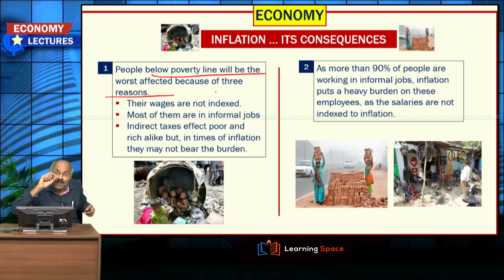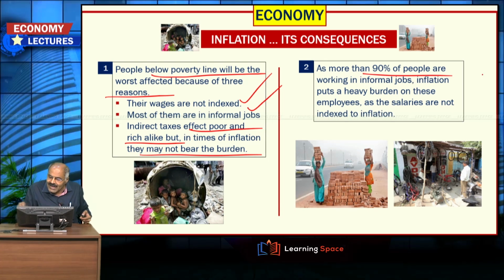So here below poverty line people will be worst affected because their wages are not indexed. Then most of them are in informal jobs. And another important aspect is that indirect taxes affect poor and rich alike, but in times of inflation they may not bear the burden, right? So because of these reasons people below poverty line will be worst affected.